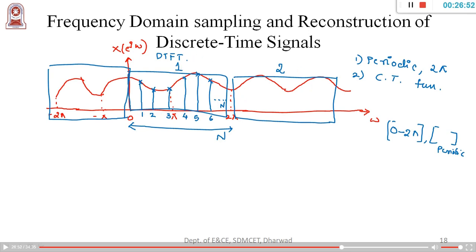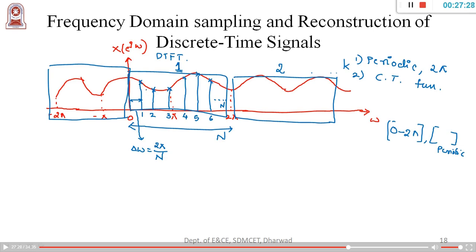Similarly there are the first cycle, second cycle, third cycle, fourth cycle, and there might be up to k cycles. If I consider this distance here, it is small delta omega. The total length I took here is 2 pi, and one distance will be 2 pi by n, right?